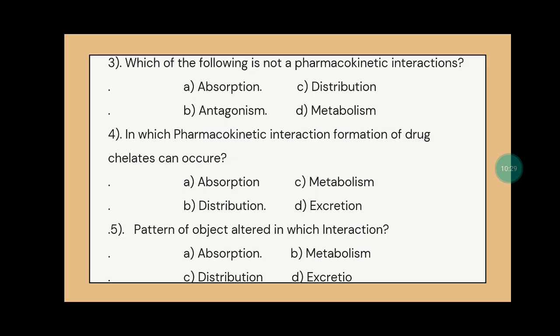The third question is: which of the following is not a pharmacokinetic interaction? Option A is absorption, option B is antagonism, option C is distribution, option D is metabolism. The correct answer is option B, antagonism. Question 4. In which pharmacokinetic interaction can formation of a drug chelate occur? Option A absorption, option B distribution, option C metabolism, option D excretion. The correct answer is option A, absorption.